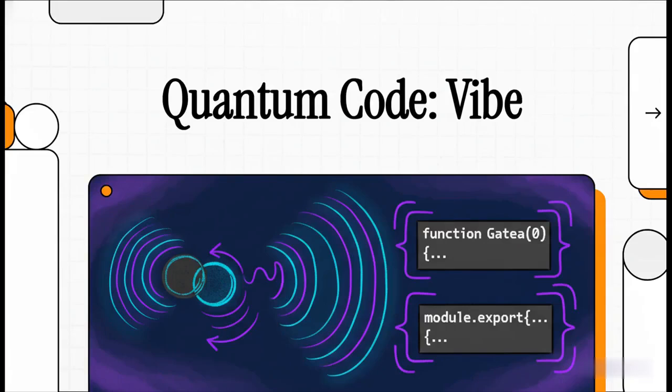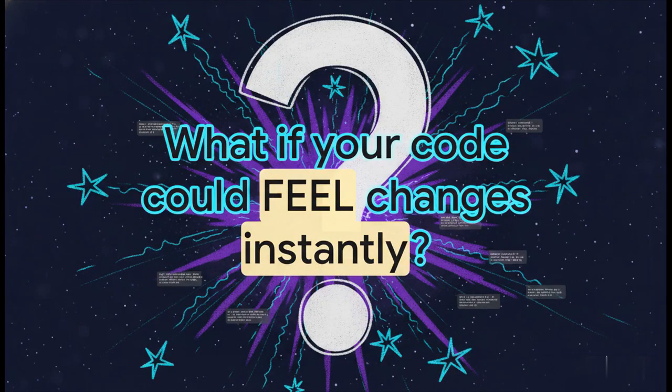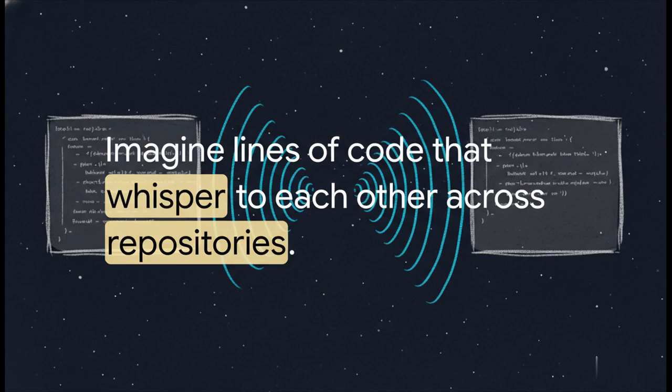All right, let's dive into something that sounds like it's straight out of science fiction but is actually changing the way we think about code. We're going to connect the absolutely bizarre world of quantum physics with the logic you write every single day. So let me just start with this question. What if your code wasn't just a bunch of static instructions? What if it could actually feel what's happening in other parts of the system instantly? I mean, really think about that.